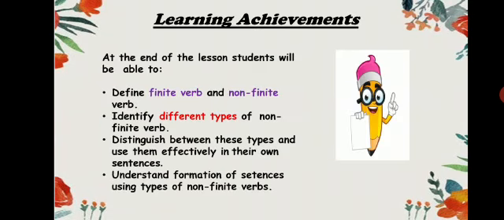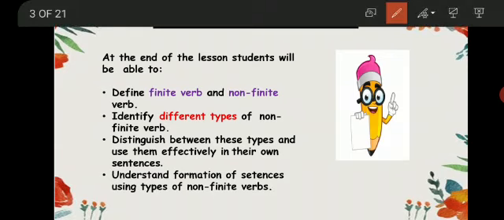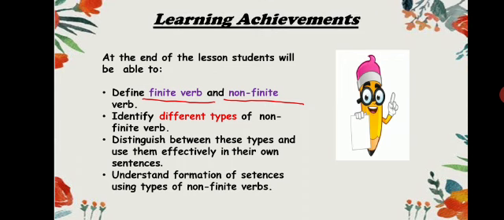So, students, at the end of our lesson, we will be able to identify two basic types of verbs, finite verb and non-finite verb, and we will further talk about the three different types of non-finite verb. We will also be able to distinguish between these types and we will understand their formation, how they operate, and then we will make our own sentences using these type of verbs. Okay, now we are going to start our lecture.